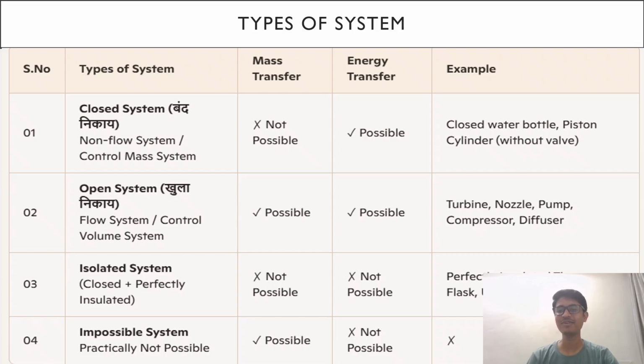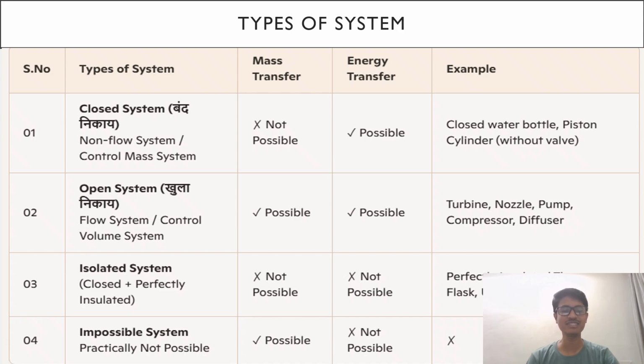Examples of that are a closed water bottle, and a piston cylinder without valve. An open system is called a flow system or control volume system, where mass transfer and energy transfer both are possible. Examples are turbine, nozzle, pump, compressor, diffuser, etc. Then the isolated system, which is closed and perfectly insulated, where mass transfer is not possible and energy transfer is also not possible. Examples are a thermos flask and the universe also.